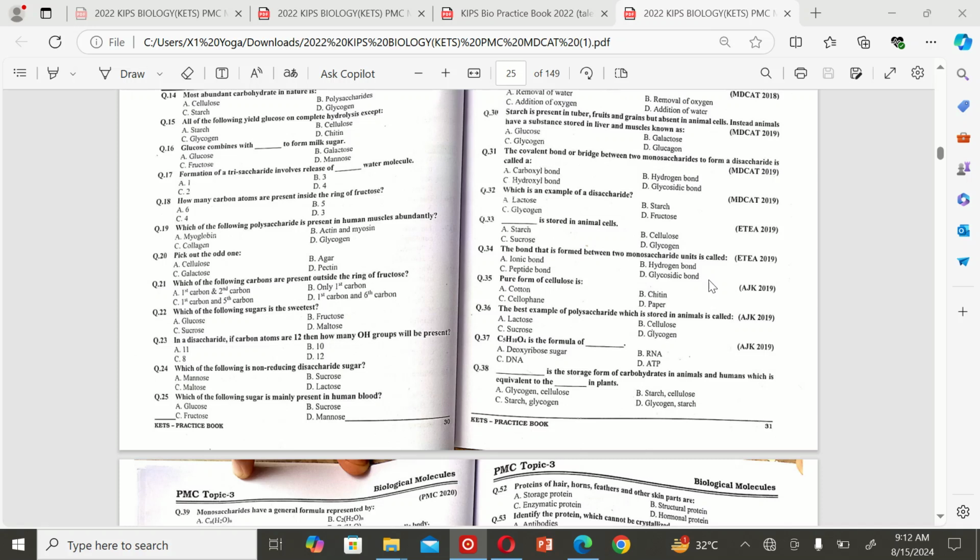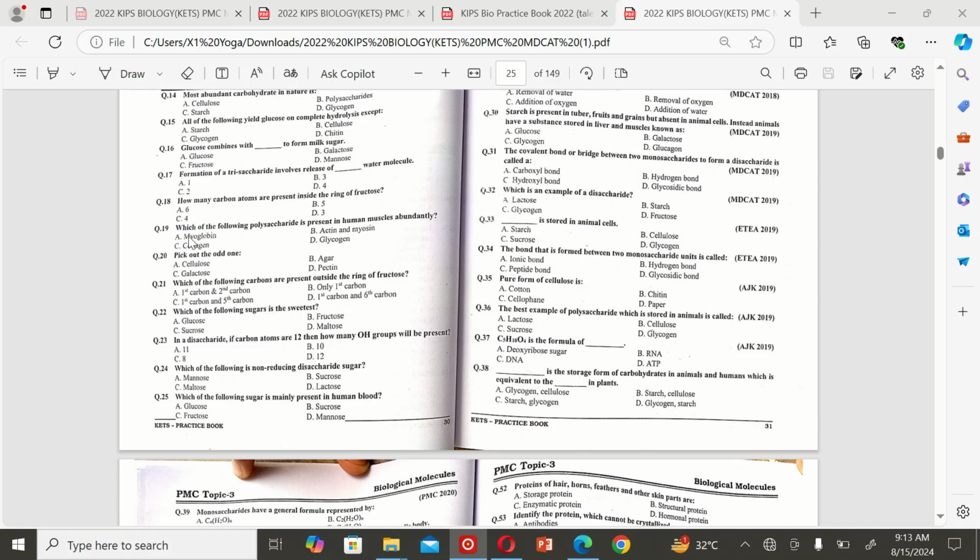Let's get started. So the first MCQ is: formation of a trisaccharide involves release of dash water molecule. A 1, B 2, C 2, and D 3. So the correct option is C. True. The next MCQ is: how many carbon atoms are present inside the ring of fructose? A 6, B 5, C 4, and D 3. So the correct option is C 4.